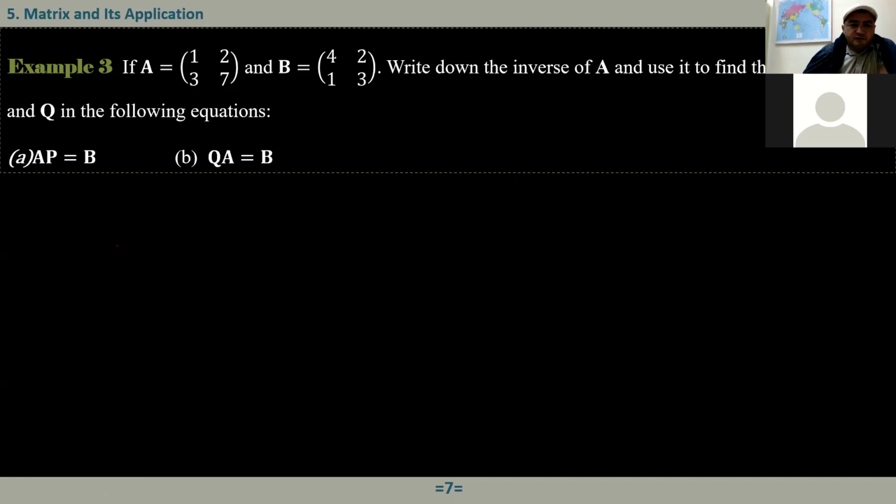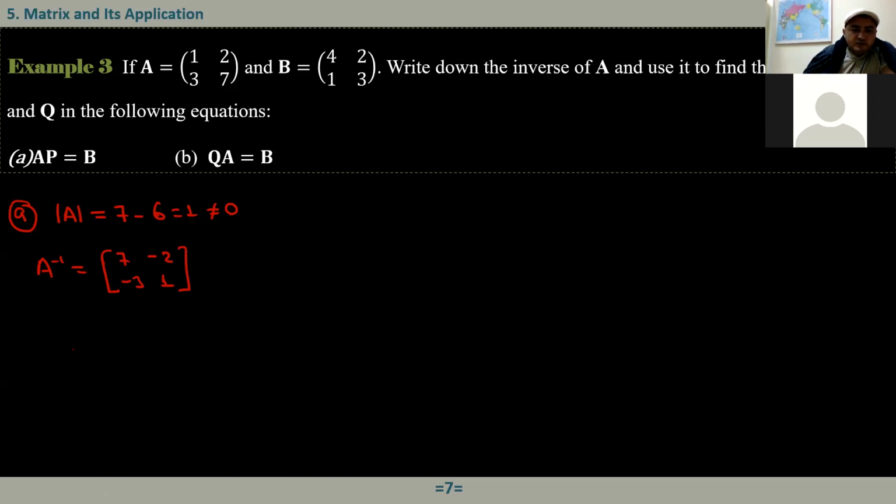Good. So first step, we need to find the inverse of A. Let's take this A. To do this, first let's calculate the determinant of A. That is 1 times 7, that is 7, minus 2 times 3, that's 6. That's equal to 1. That's not equal to 0. It means that it has an inverse. And what is the inverse of A? Inverse of A equals 1 over 1. We don't have to write 1. And here we have D and A, they interchange. So here we have 7. Here we have 1. Here we have minus 2 and minus 3. That is the inverse of A.